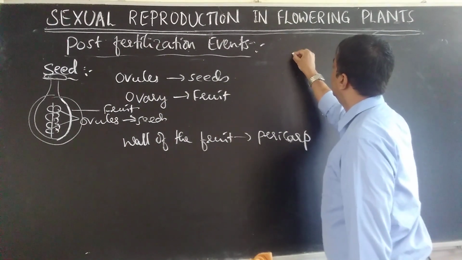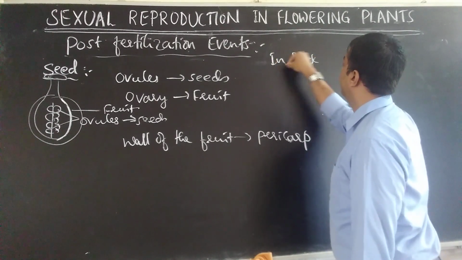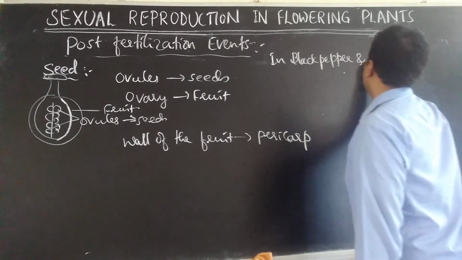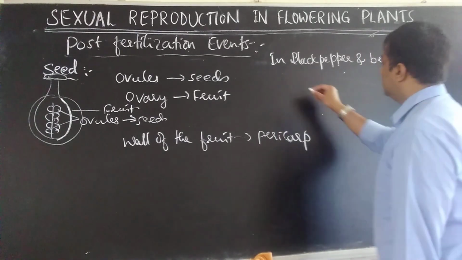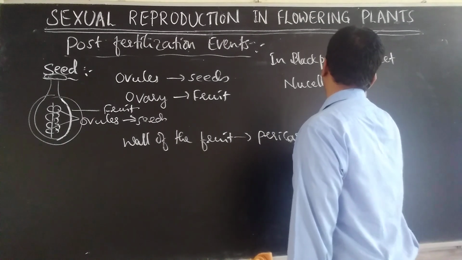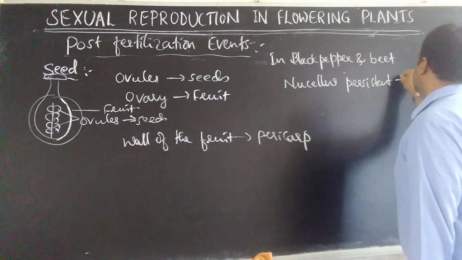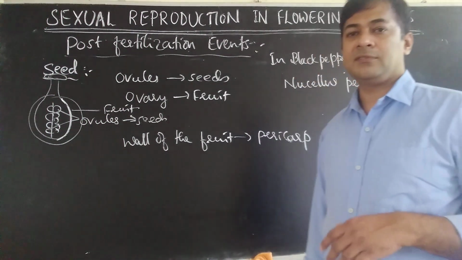So in black pepper and wheat, in those plants, nucellus is persistent. Persistent means remained even after formation of seed.